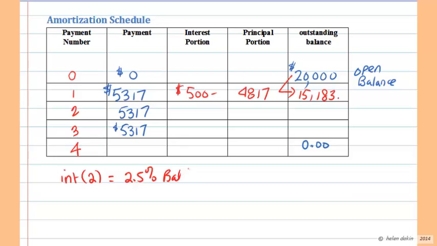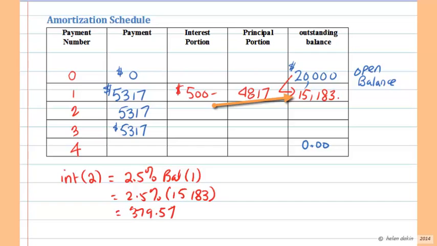So in other words, we need the balance after the first payment. So we'll have to work out 2.5% of the $15,183. And that works out to an amount of $379.57.